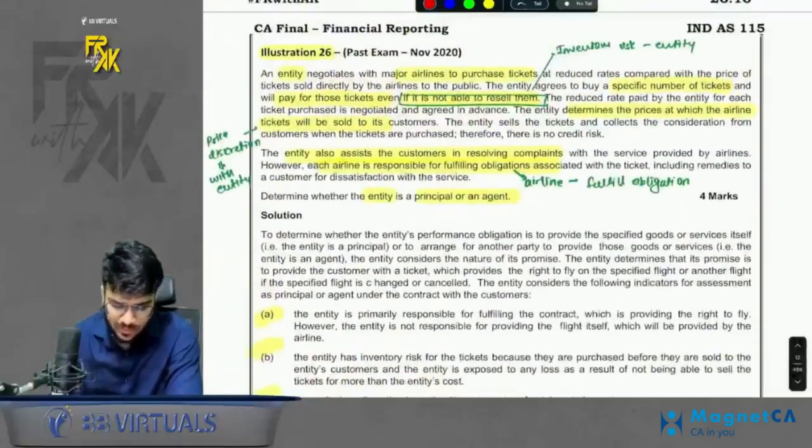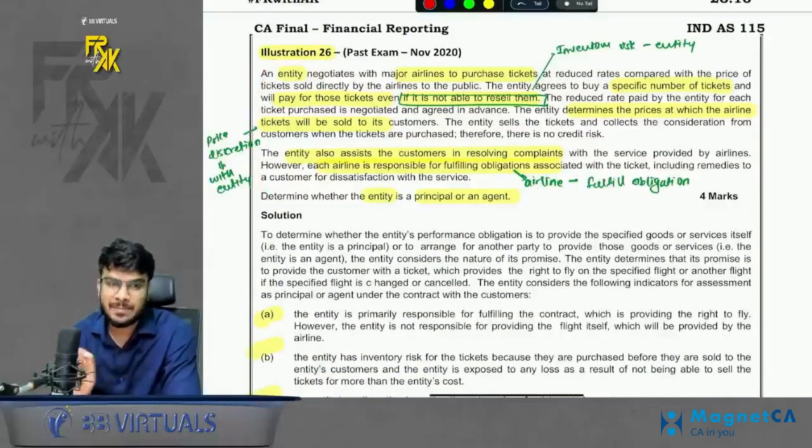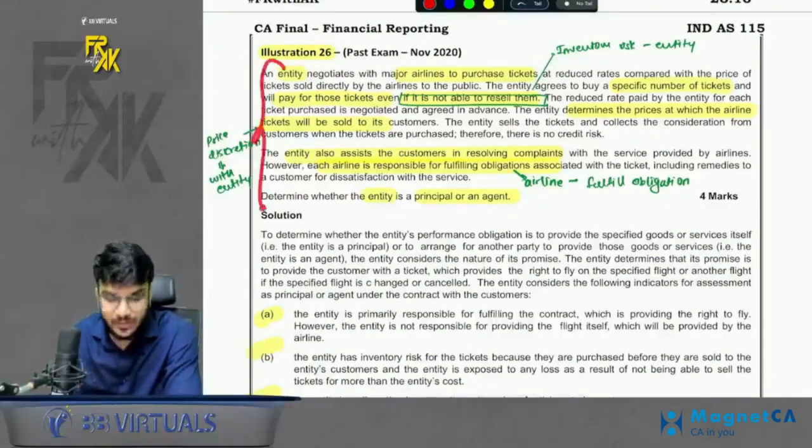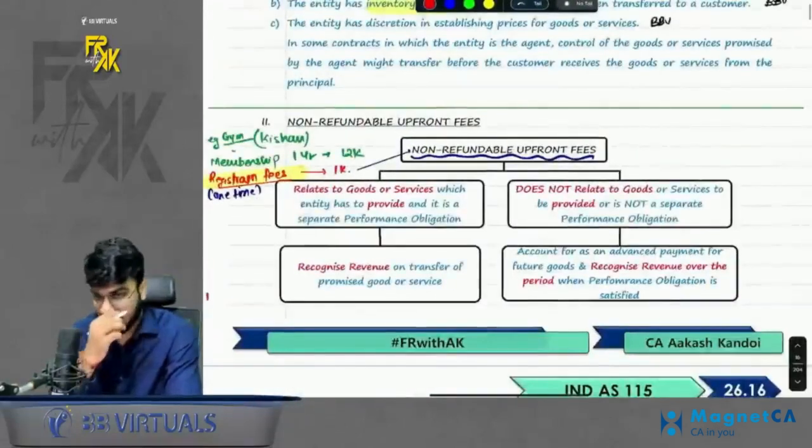Similarly, you have this case also. Here the relationship is of principal, not principal-agent. Why? Once you read, you will understand. So just read this question once. Okay, chalo. So this was the first special case.